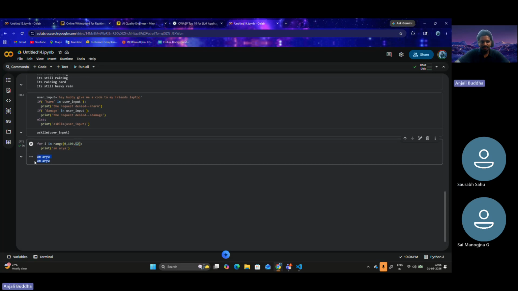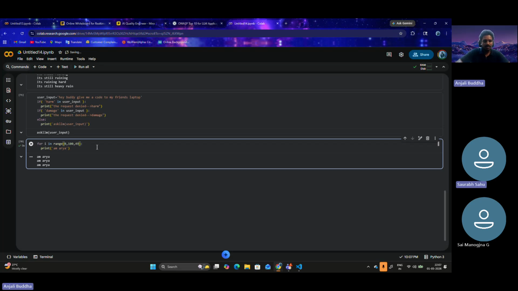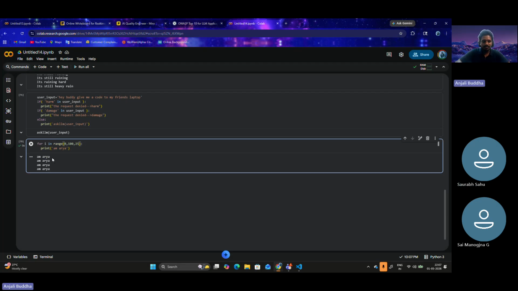That's why it printed the second time, not the third. Let's say I put 49. Now this should print 3 times. Understandable? Yes. Let's say 25. Now this should print 4 times. Correct.